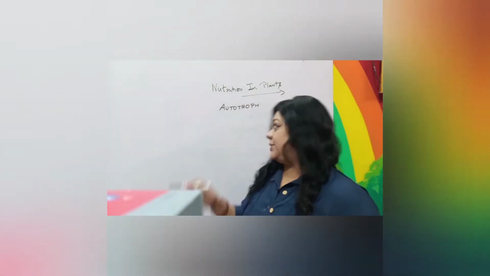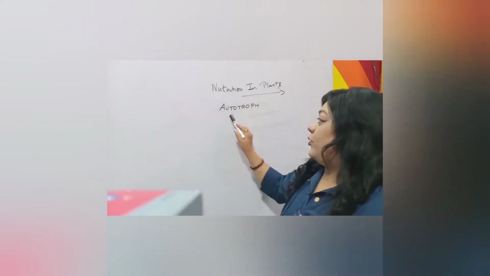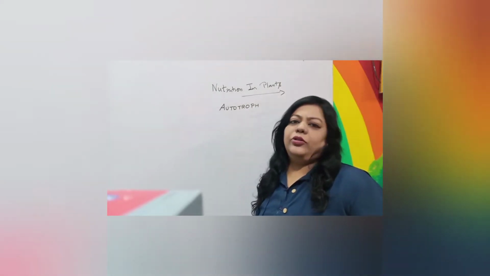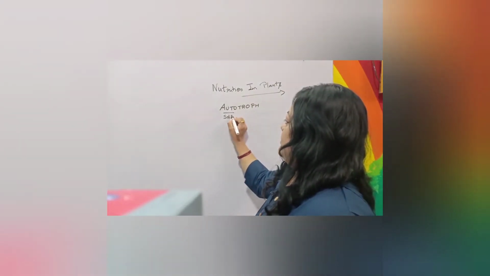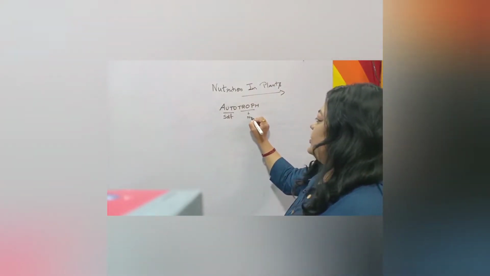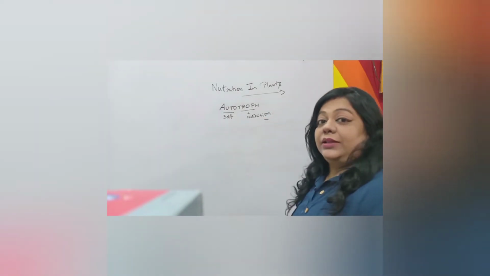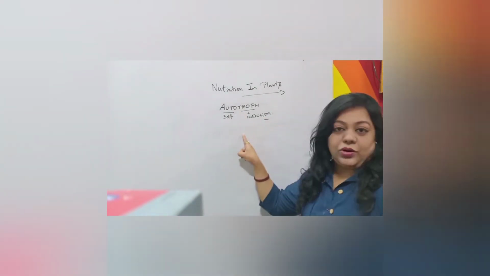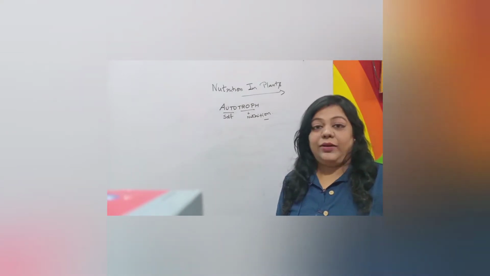In the life process, the main topic we are going to discuss is nutrition in plants. Plants are autotrophic in nature. What do you mean by autotroph? Auto means self and troph means nutrition. The organisms which obtain their nutrition by themselves are known as autotrophs. Autotrophs are capable of synthesizing their food on their own.